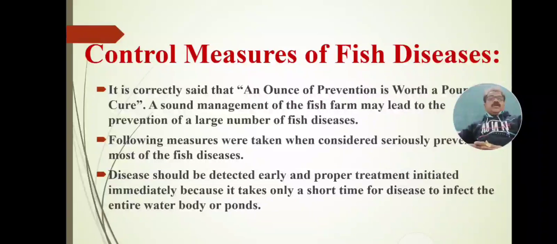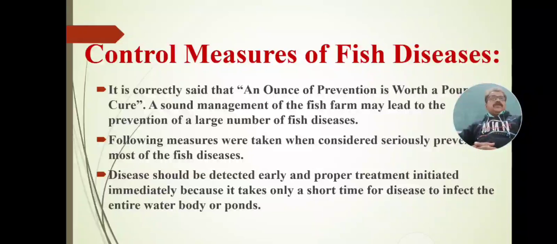Suppose we do not take care and are not alert to pathogens or parasites. Then within a short time, these pathogens and parasites will spread all over the water body, and the complete crop will be infected and affected. Then it becomes severe and more difficult to control.